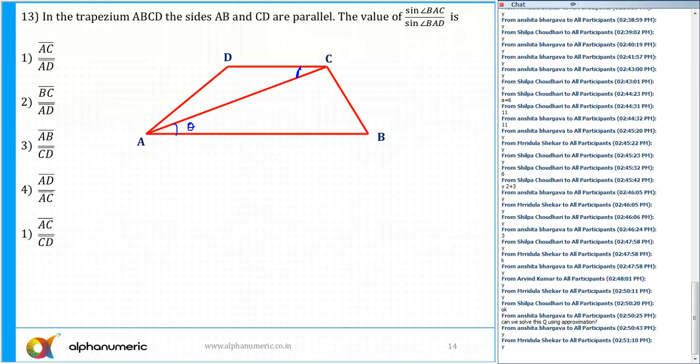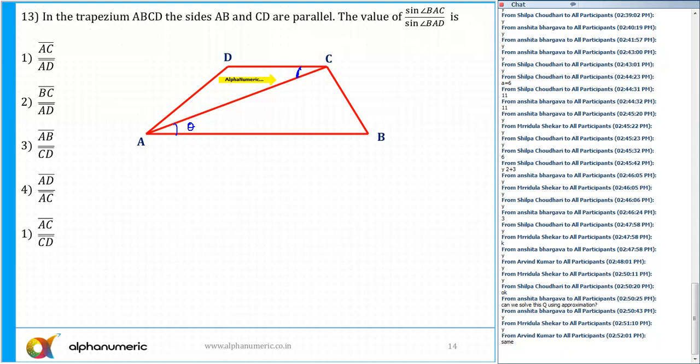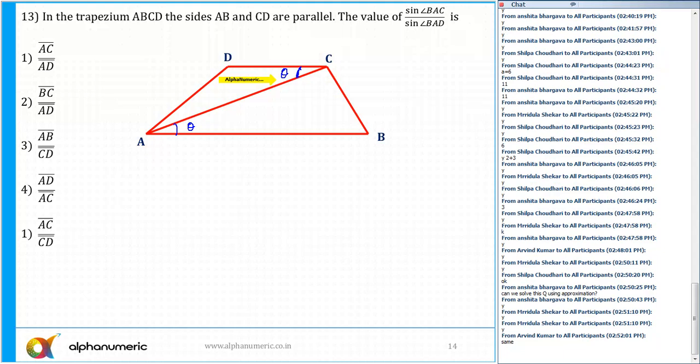Angle CAB is equal to theta. So what about this particular angle? This is theta. These two lines are parallel, so again, that is going to be equal to theta. Perfect. This angle is also equal to theta. Okay. Now, what about this angle? Can I say this angle is equal to nothing but 180 minus A?